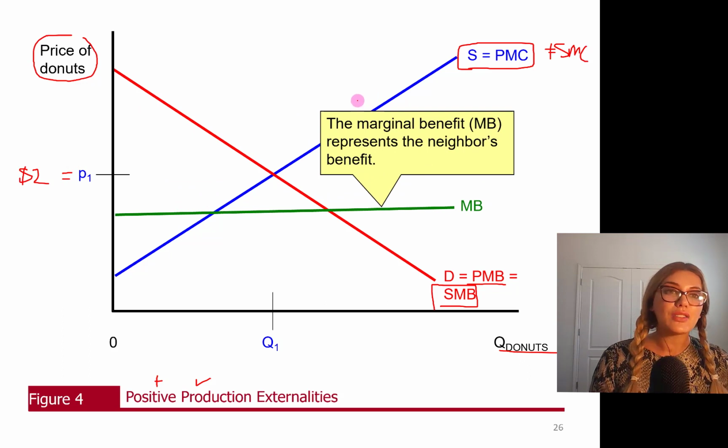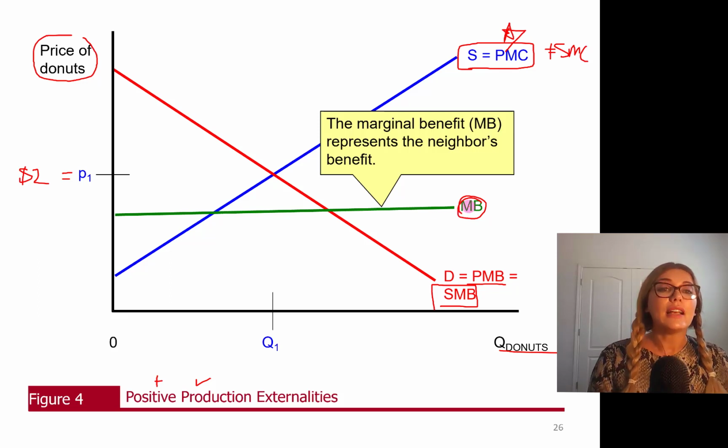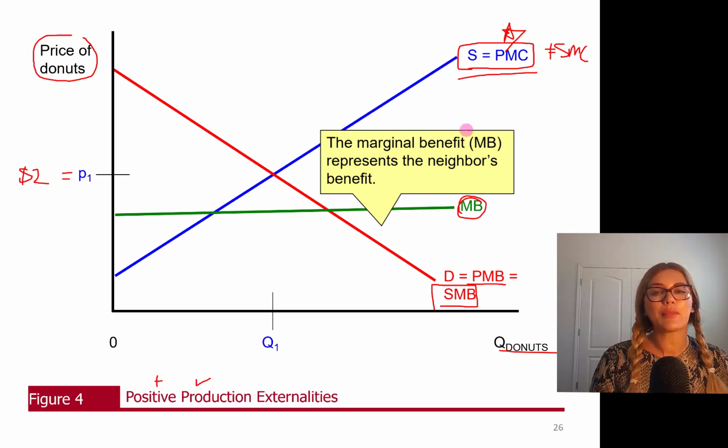So actually the supply curve will be altered by the marginal benefit provided to society. It's not damage anymore because it's a positive externality. So the private marginal cost will be reduced by this marginal benefit to the neighbors. So social marginal cost will be private marginal cost minus marginal benefit.